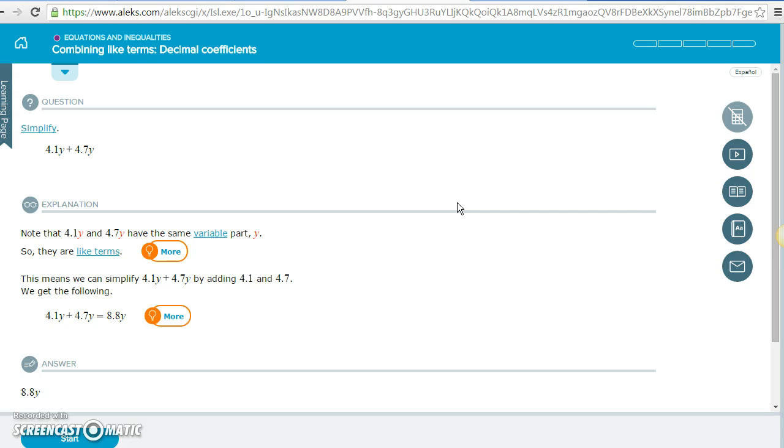If you erase all of your work and then you say, oh, I don't know why I keep getting this problem wrong. Well, I don't know why you get it wrong either. I have nothing to look at. So if you let me see your work, then we can help you more.